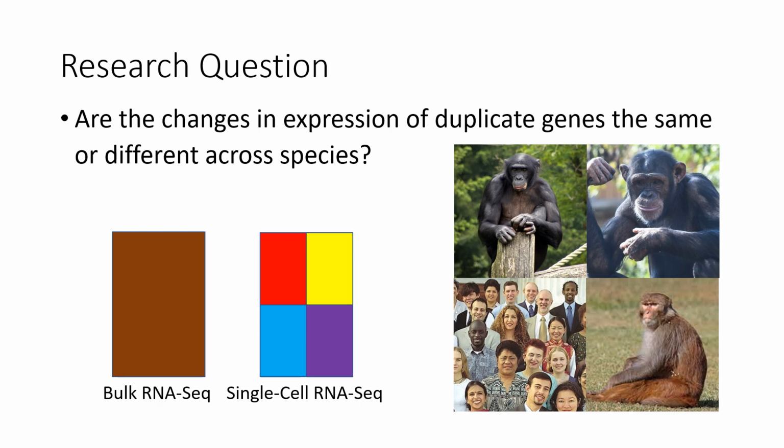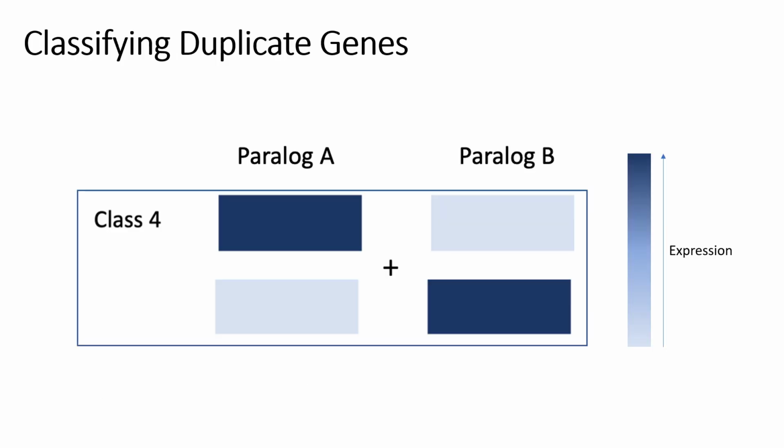The data we used for this project was taken from Kremiva et al. 2020 and consisted of single-cell RNA-seq data from humans as well as 3 closely related primates, bonobos, chimps, and macaques. To answer our question, we first need to categorize duplicate genes based on the ways their paralogs are expressed. We used many classifications to categorize the duplicate genes.